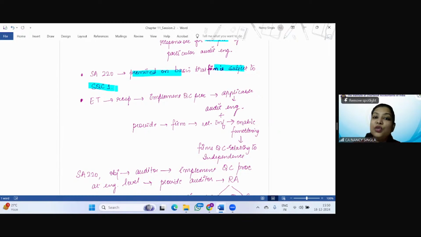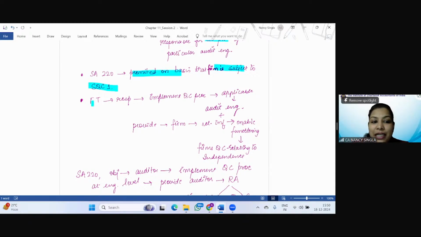So since SQC 1 is there that the firm has to follow, now based on that information which has been acquired by SQC 1, the engagement partner can apply SA 220. So SA 220 is premised on the basis that the firm is subject to SQC 1, right?